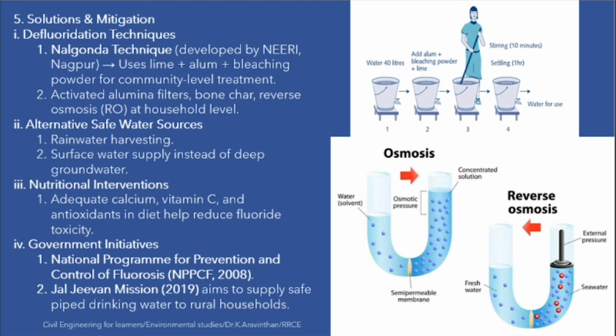Another thing is reverse osmosis, RO water. What is meant by reverse osmosis is, if you have salt water in this portion and you want good or drinkable water, they will apply pressure at one side. Due to this pressure, there will be a micro filter here. If water is pressured on one side, after this filter, all the contaminants will be left behind and fresh water will come. This is called reverse osmosis. If there is any fluoride problem in your place, you put an RO system there, you can drink that water, and this problem will not come.